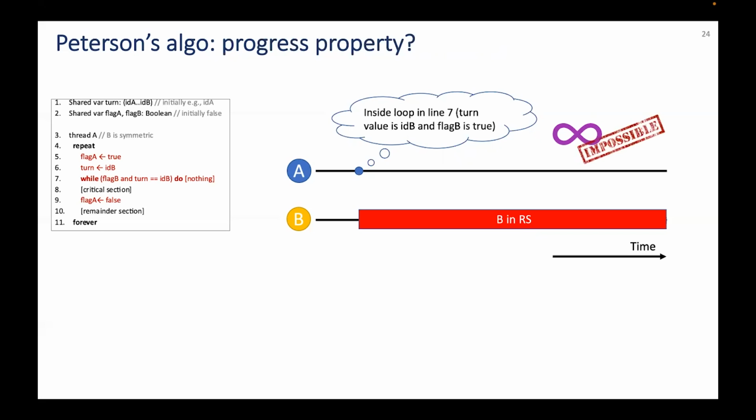If A is waiting, then B can enter its critical section because flag B is true and turn value is ID B. But if B is in its remainder section, then flag B is false, which means A can enter its section. Similarly, if B is waiting, then A can enter its critical section because flag A is true and turn value is ID A. Or B can enter its own because A set flag A to false before entering its remainder section.